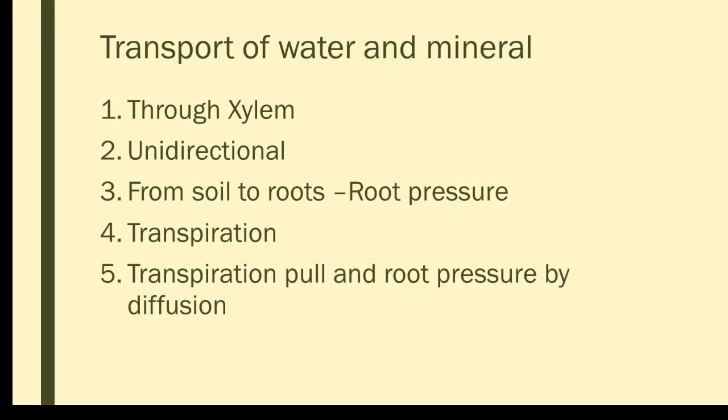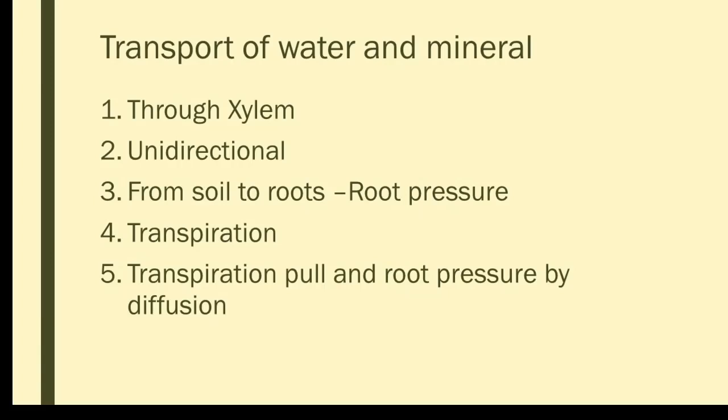Along with that suction force, at the same time there is also root pressure from the root. Automatically the water and minerals will transfer from the lower region to the higher region as a continuous column. In that way the water and minerals are transported, and it is always unidirectional, always from root to leaves.